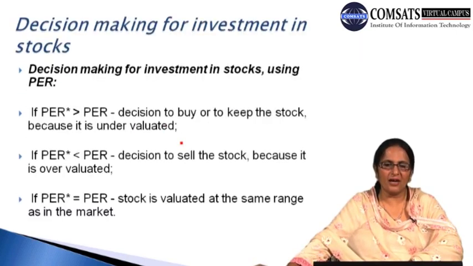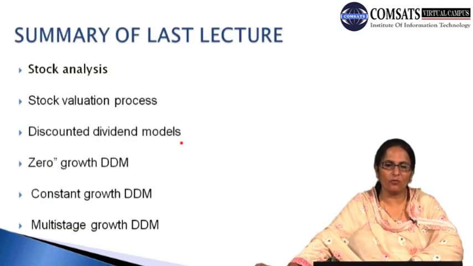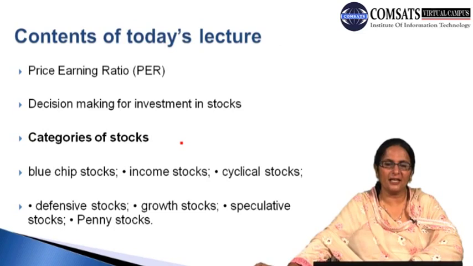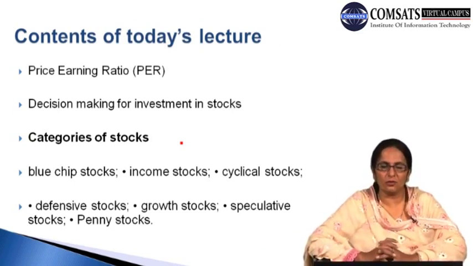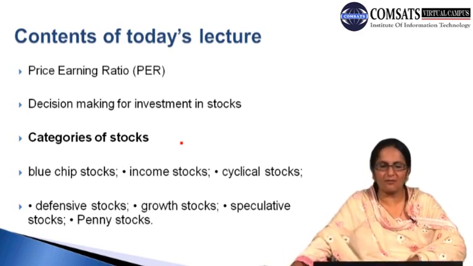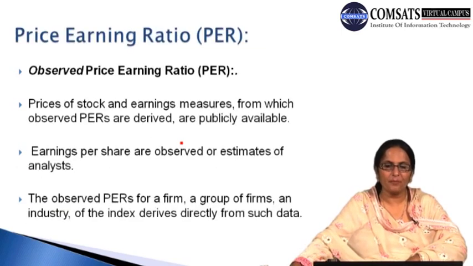Basically here we are analyzing the stock and how we can invest in the stock, what the portfolio is, and what the analysis of the items we are going to keep in the portfolio can be. Price earning ratio is very important as far as decision making about investment in the stock is concerned, and we discussed different categories of stock. These are blue chip, investment stock, cyclical stock, defensive stock, growth stock, speculative, and penny stock.